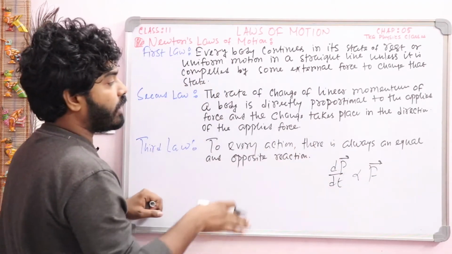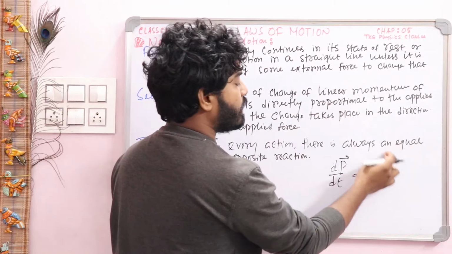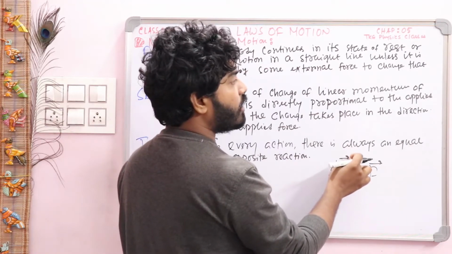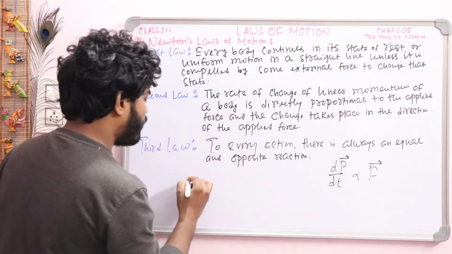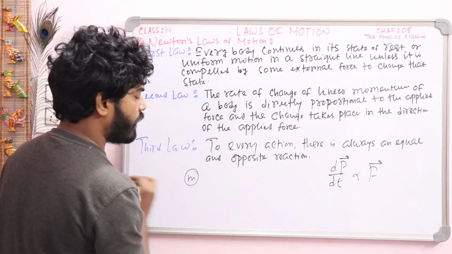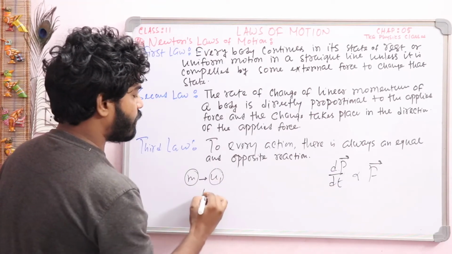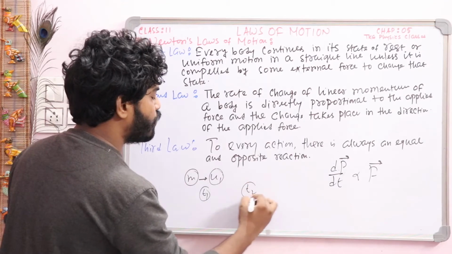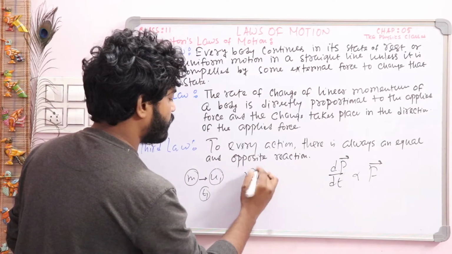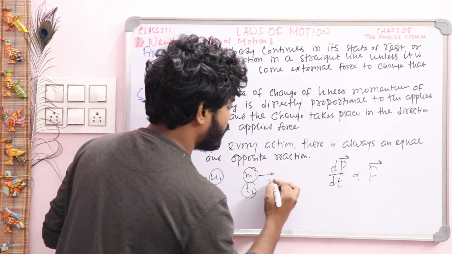Another condition is given: the change takes place in the direction of the applied force, that is, the direction of force and the direction of momentum will be the same. Suppose a body of mass m is moving with initial velocity u1 at time t1, and after some time, at time t2, this body of mass m has its velocity increased.